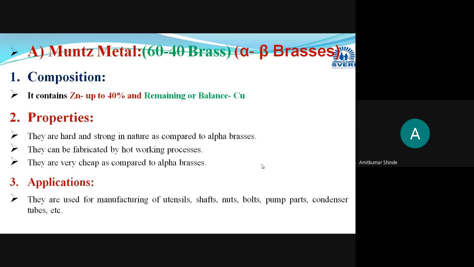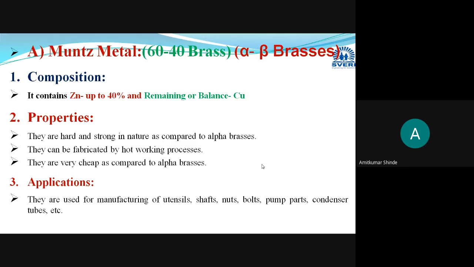Here, as these are very hard and strong in nature, we can do their fabrication operations, but for performing different operations you have to use hot working processes. And these alpha beta brasses have lesser cost as compared to alpha brasses. As the zinc amount increases, the cost goes on decreasing. You have to remember this point, because the value of zinc is less as compared to copper.